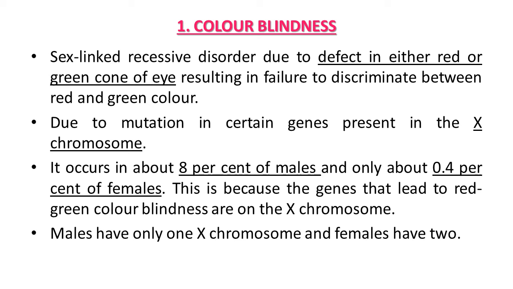Suppose one is normal and the other carries the abnormal gene. At that time, the normal one can suppress the carrier gene. In male only one X sex chromosome is there, so it can easily and immediately express itself. But due to the presence of both sex chromosomes, the XX pair in female, the chances are very less.